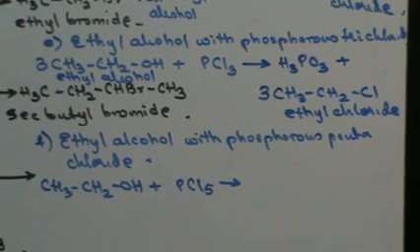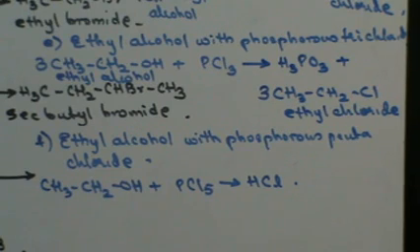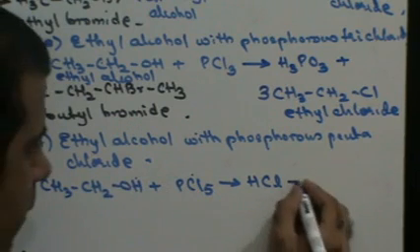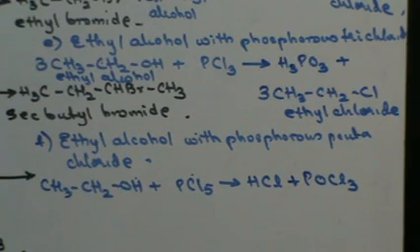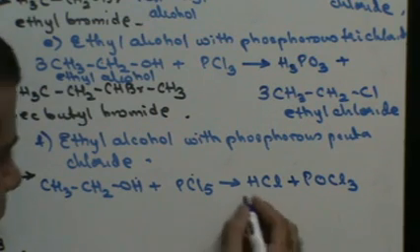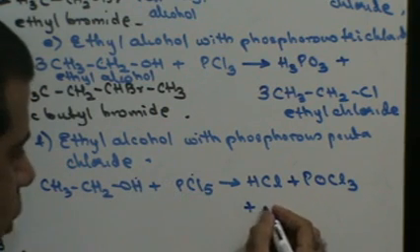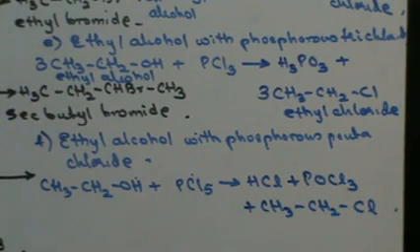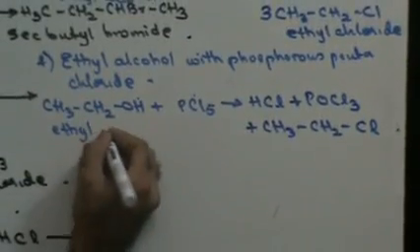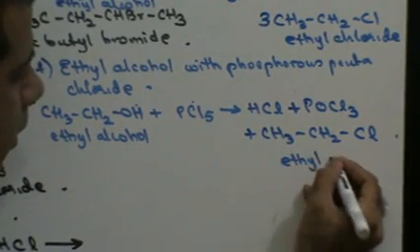Now here H would react with Cl to give you hydrochloric acid. Phosphorus will react with Cl3 to give you phosphoryl chloride, and that leaves you with CH3CH2 and 1 Cl still remains. So this is ethyl alcohol and this is ethyl chloride.